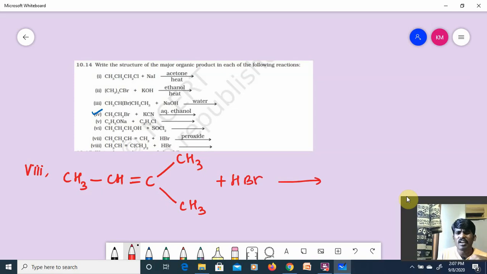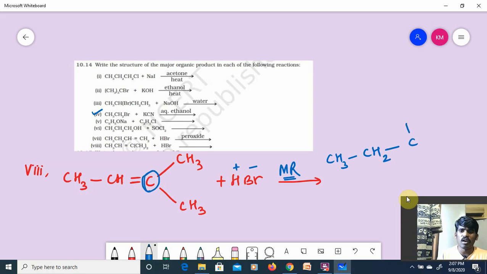Immediately it should come to your mind that an alkene with HBr is an electrophilic addition reaction. Addition of hydrogen halide to an alkene means obviously I have to follow Markovnikov's rule. Markovnikov's rule means the negative part is added to the double-bond carbon having fewer hydrogens. So CH3CH, and the double bond becomes a single bond.